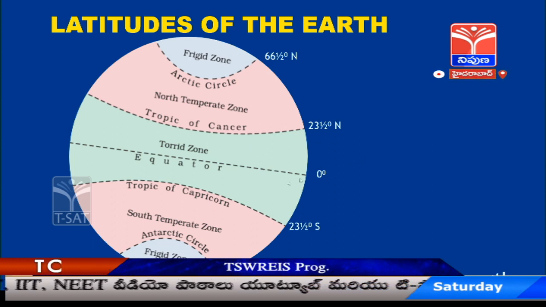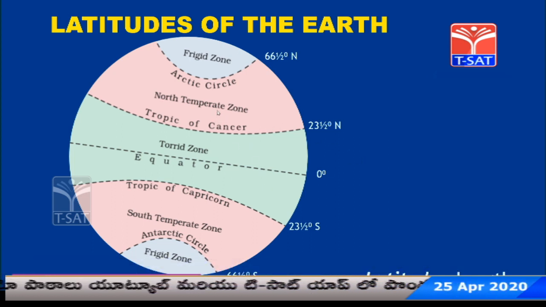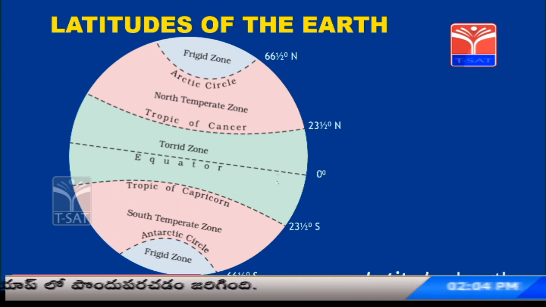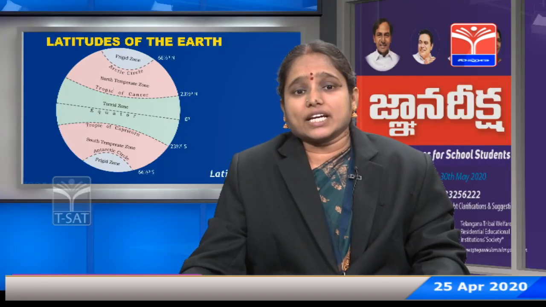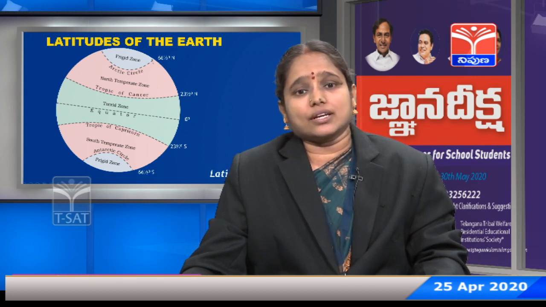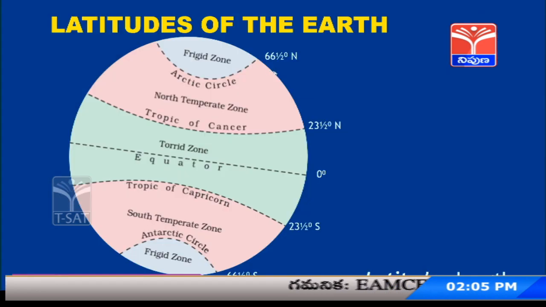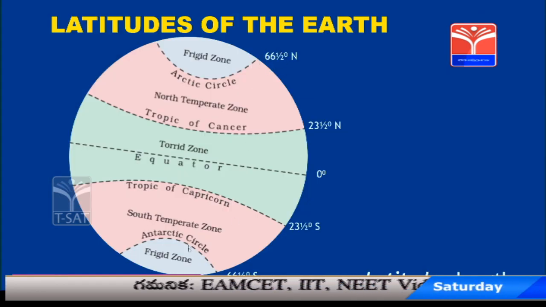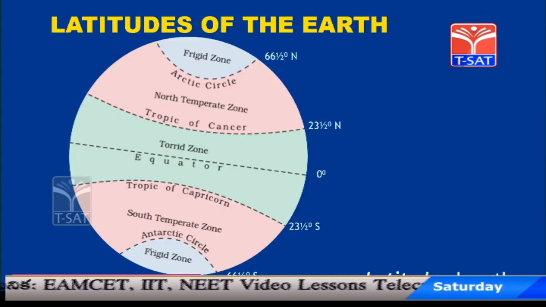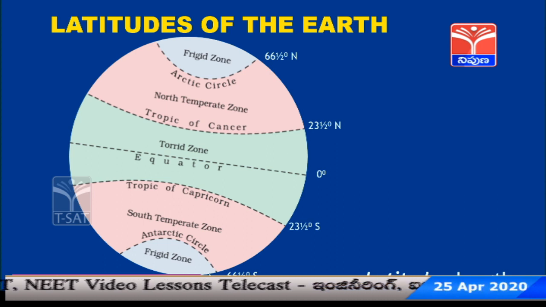So, the region around the equator, that means the region between the Tropic of Cancer and Tropic of Capricorn, which is colored with green here, is named as torrid zone. I will tell you why. Let us first finish the other important latitudes. So, the next important latitude in northern zone is Arctic Circle, which is denoted as 66.5 degree, and towards south the next important latitude is Antarctic Circle, which is again denoted as 66.5.